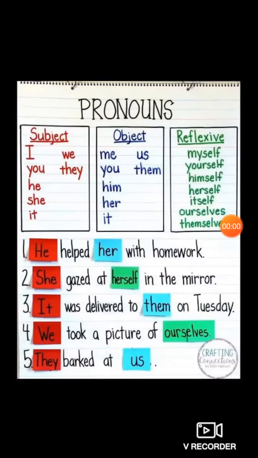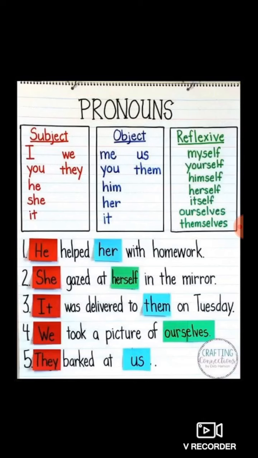See students, here in these examples, instead of nouns, pronouns are used. See examples are given. He helped her with homework. So he and her, these are pronouns. She gazed at herself in the mirror. She and herself, these two are pronouns. It was delivered to them on Tuesday. So it is an object. That's why it is used.